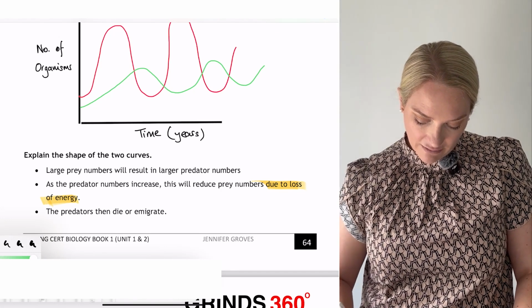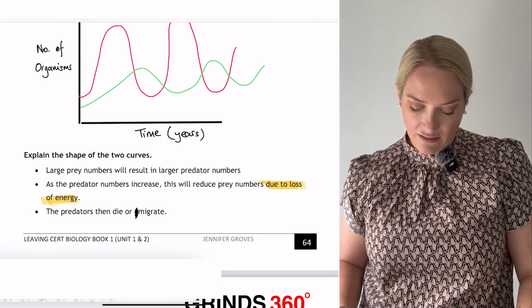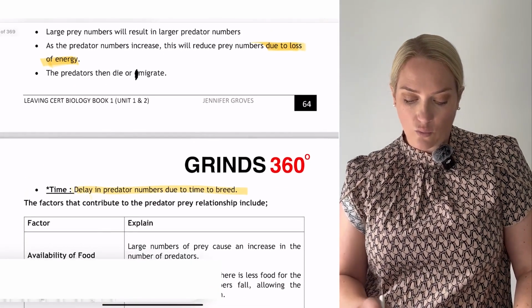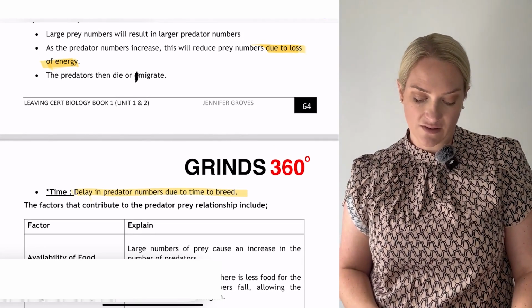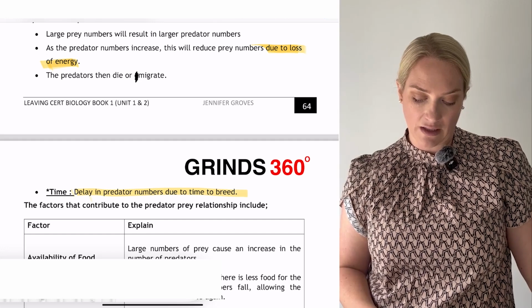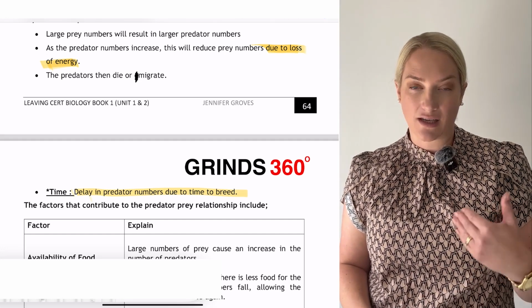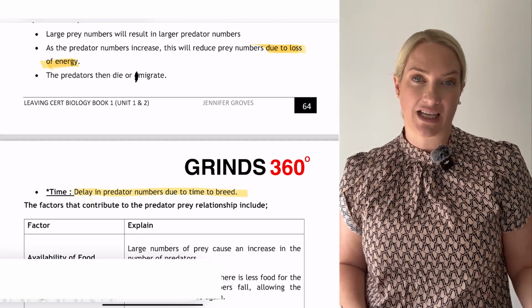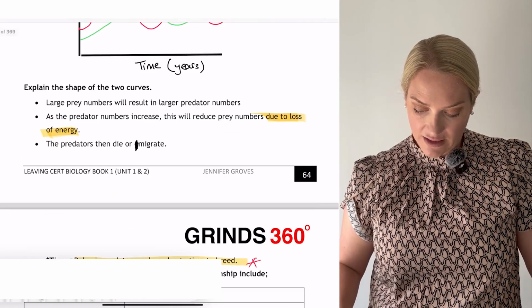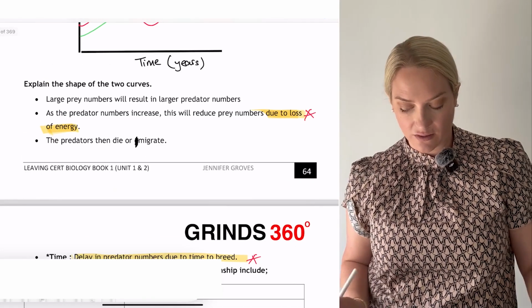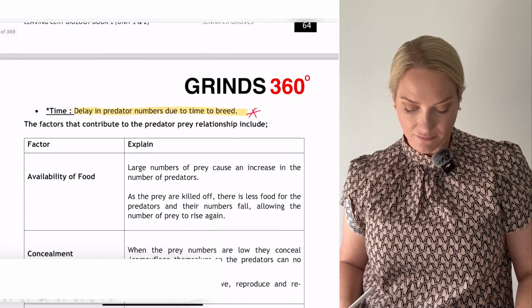Okay, so they may migrate to another area. Now, if they're going to another area to migrate, this gives them time. So there's a time delay in the predator numbers, giving them time to reproduce and to breed. This was key in the summer of 2024, where students did not get the marks.